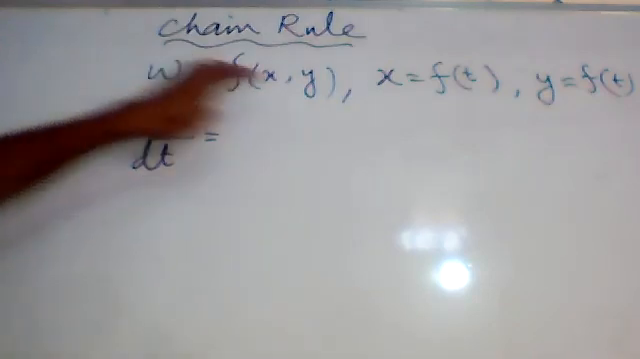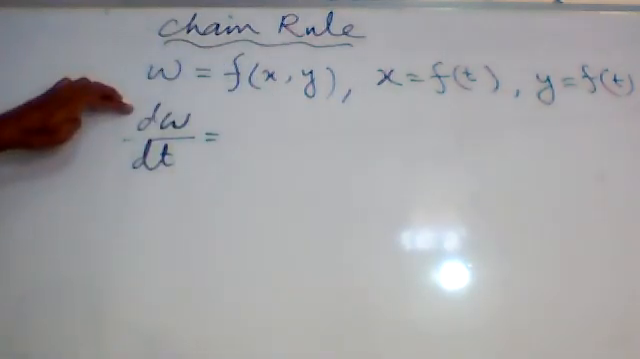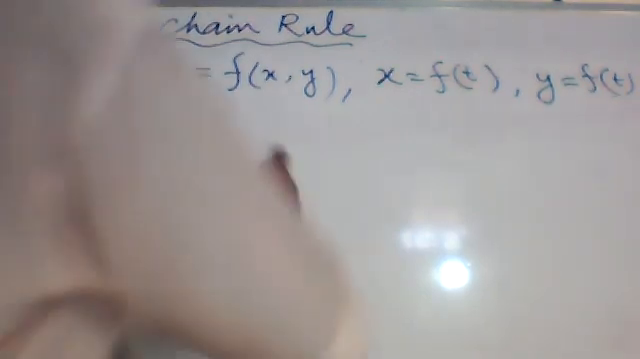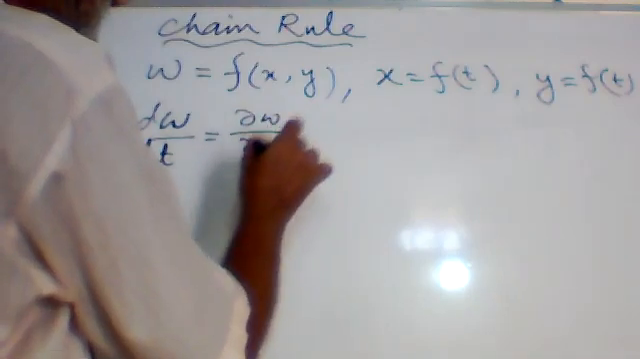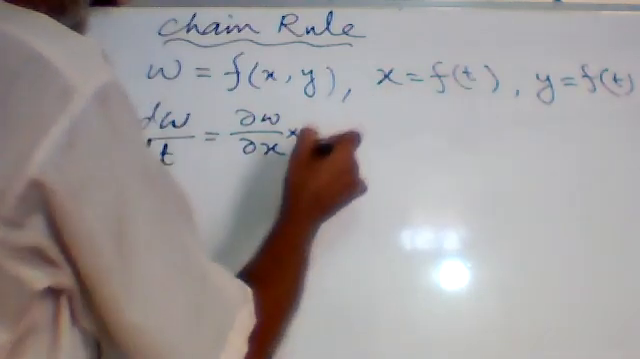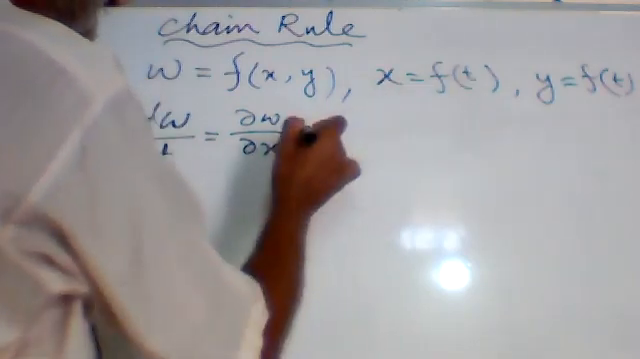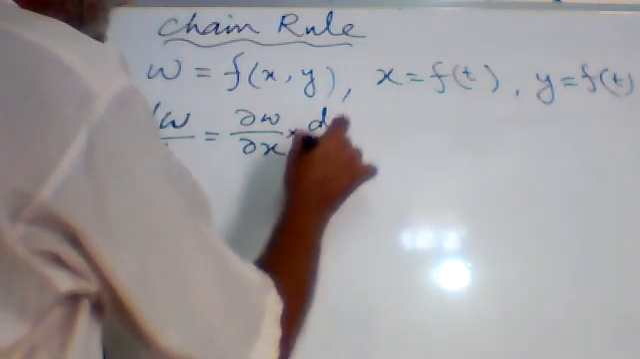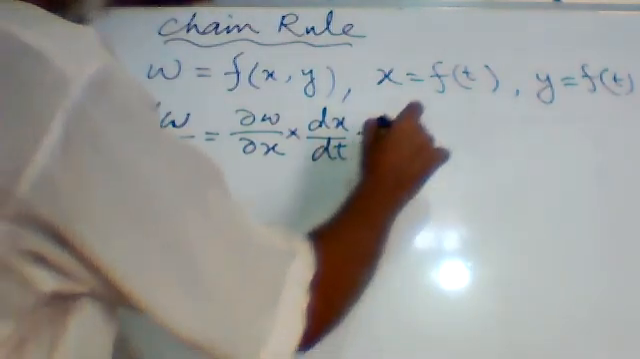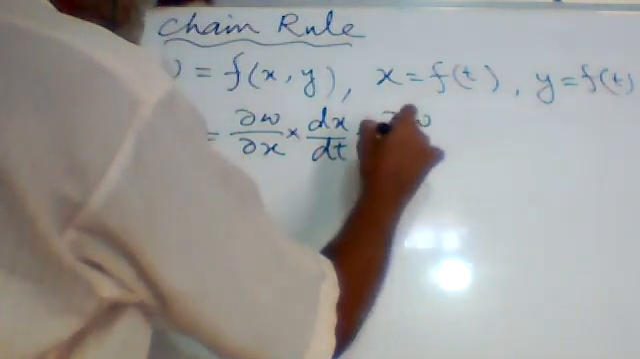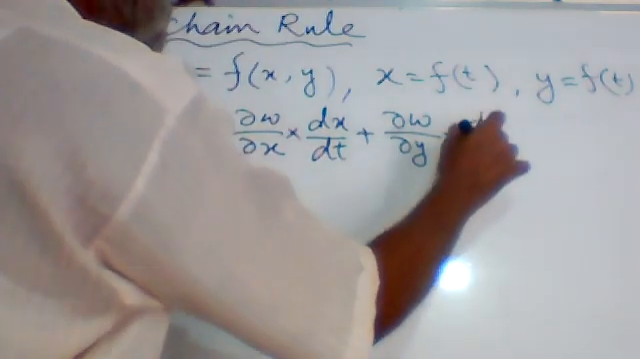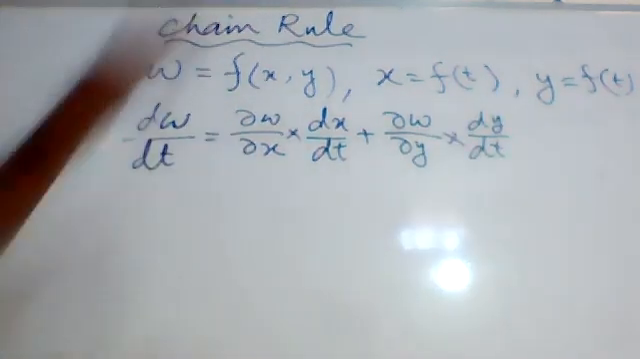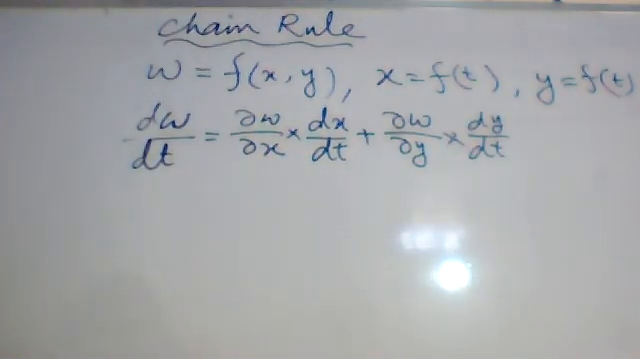W is a function of x and y, and we have to find dW upon dt. So we will find partial W upon partial x into dx upon dt, because x is a function of t, dx upon dt, plus partial W upon partial y into dy upon dt. This is the chain rule.